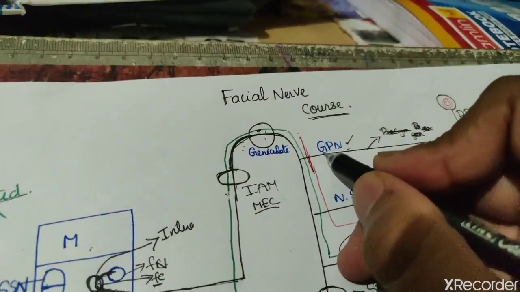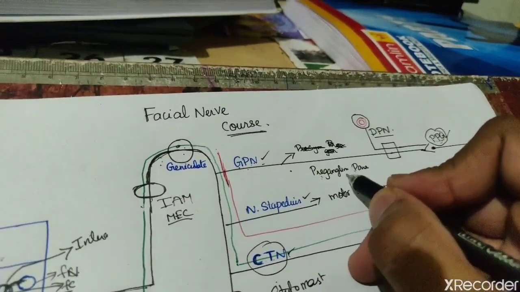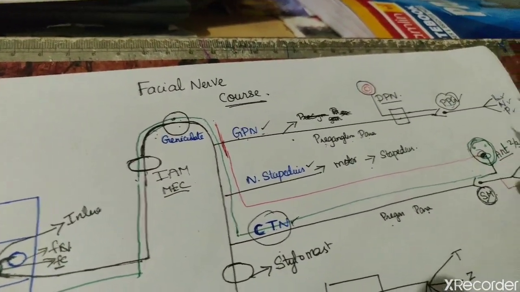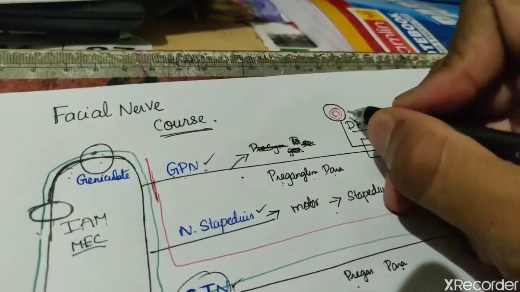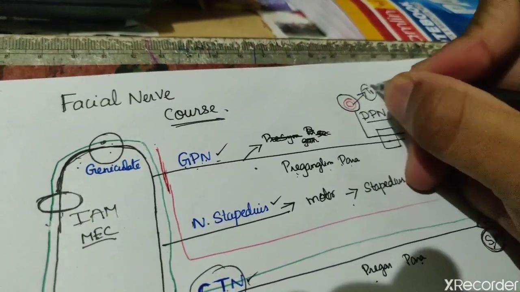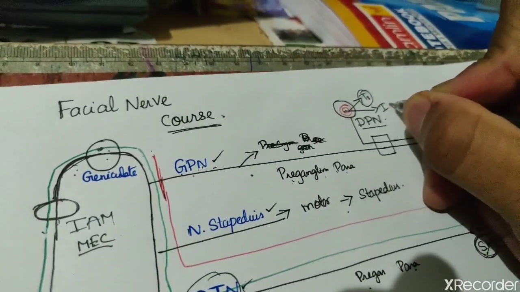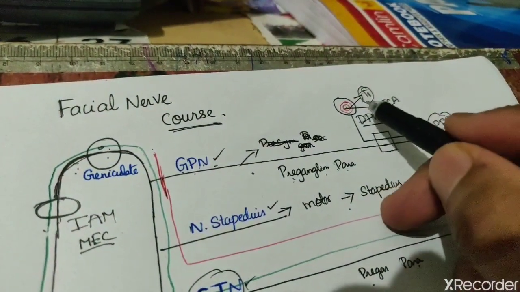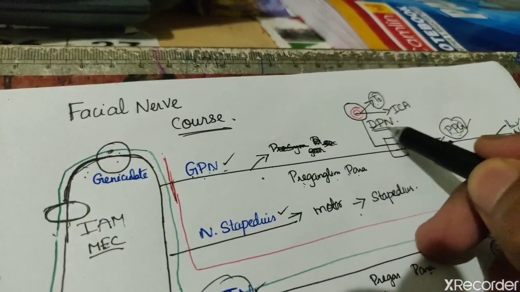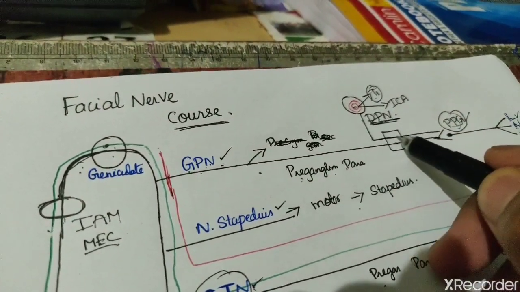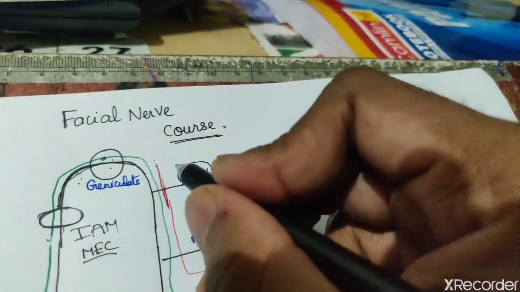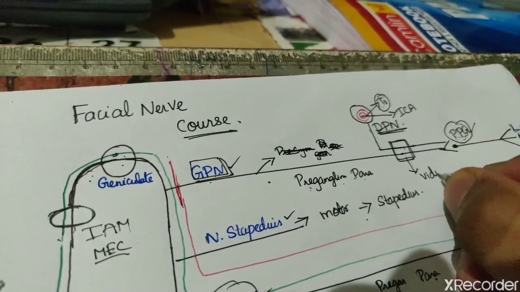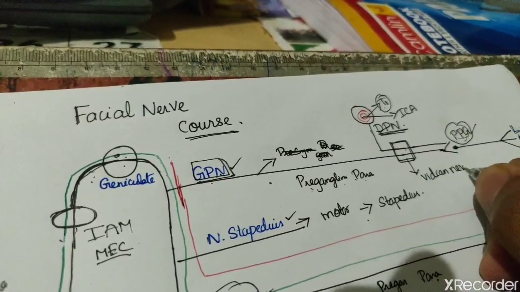Next, the greater petrosal nerve supplies preganglionic parasympathetic fibers. So which nerve gives sympathetic fibers to the pterygopalatine ganglion? There is the T1 plexus around the internal carotid artery, which gives the deep petrosal nerve. This deep petrosal nerve along with the greater petrosal nerve together forms the Vidian nerve. The Vidian nerve is also known as the nerve of the pterygoid canal.